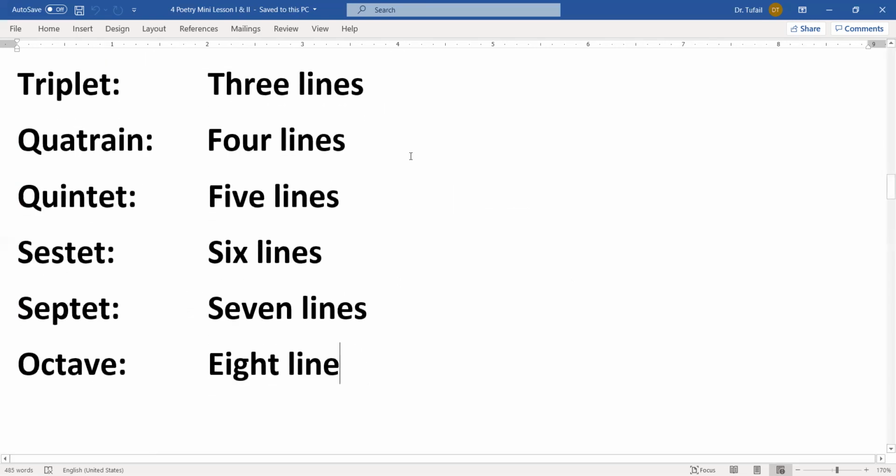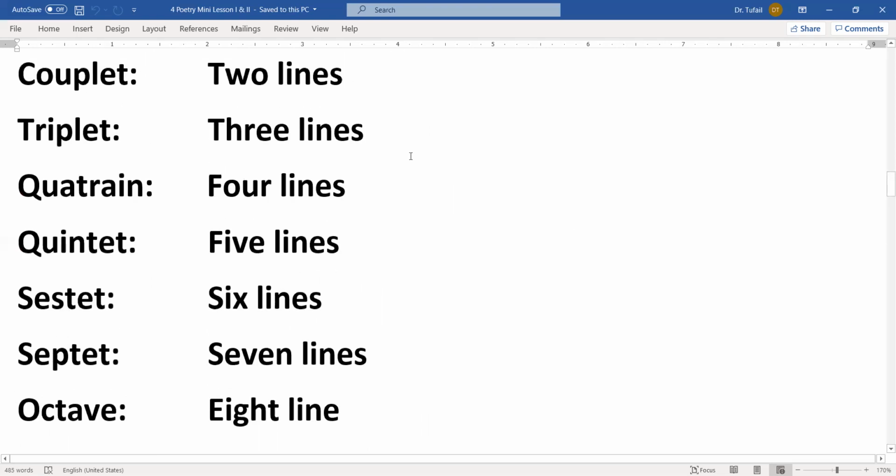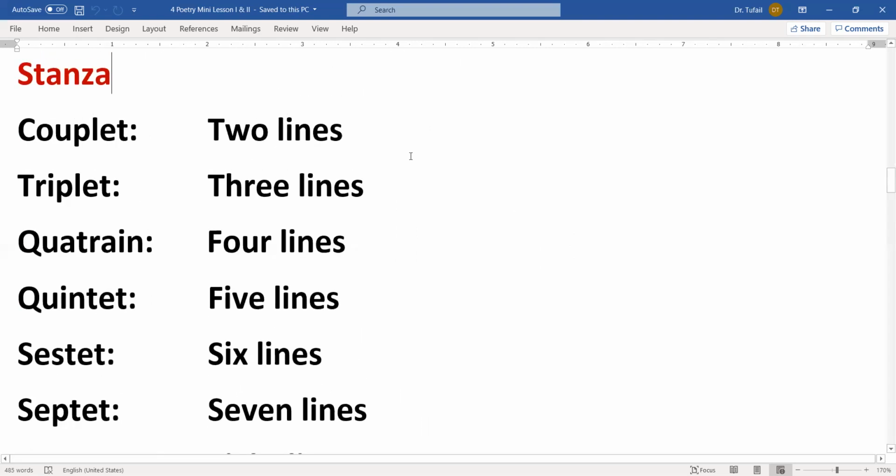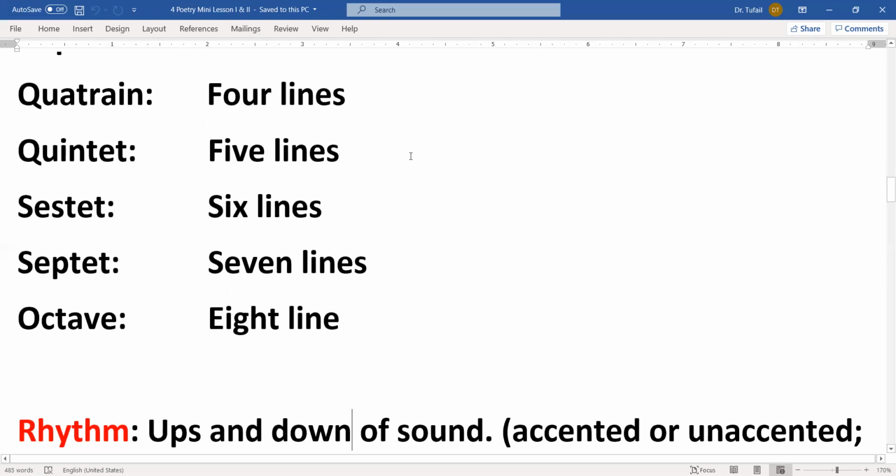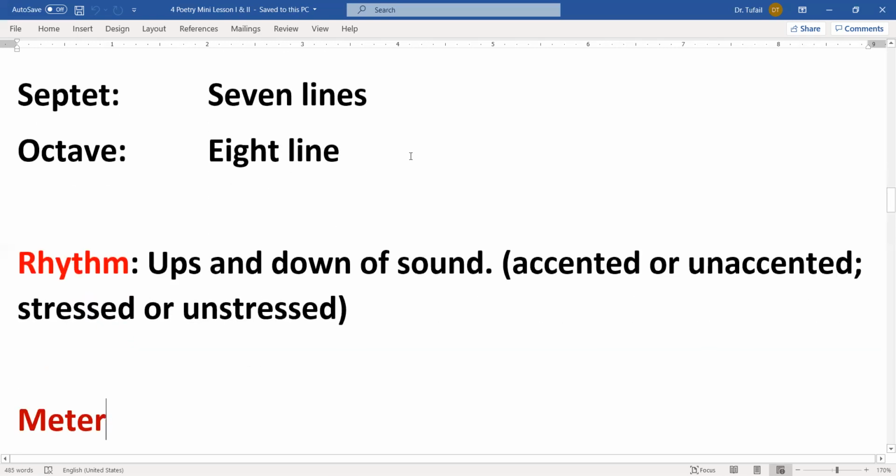If it is 8 lines, we call it an octave. So that is the general composition of these stanza patterns. Stanza lines in poetry, we call them stanzas. And today we will move forward to discuss what types of stanza patterns we are using here.